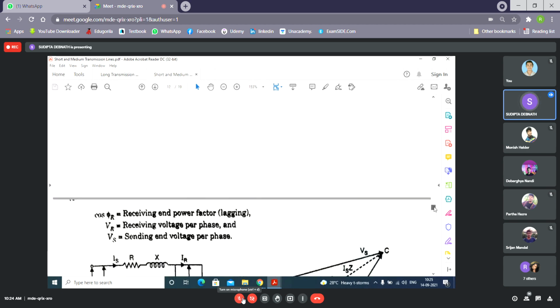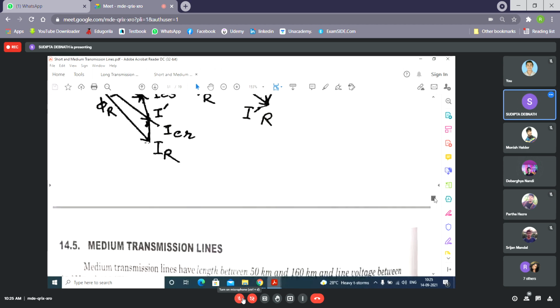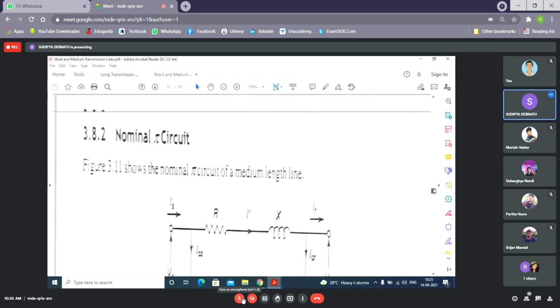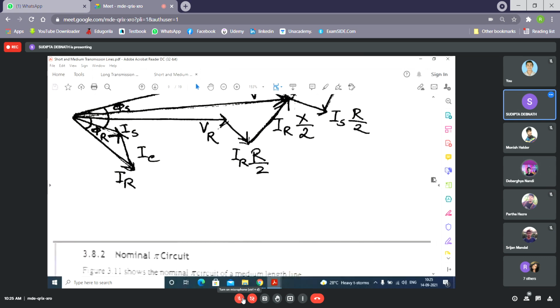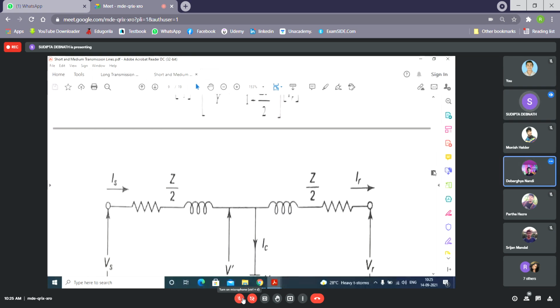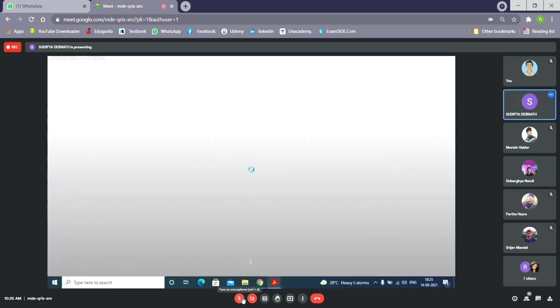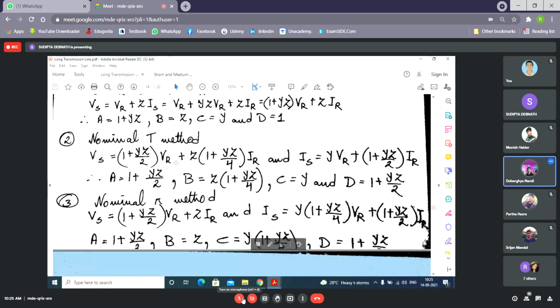We have discussed this. This is the pi network, which is symmetrical, you can understand. This is the T network, which is also symmetrical. But the end condenser method is not symmetrical. The end condenser is unsymmetrical. So now the end condenser method.